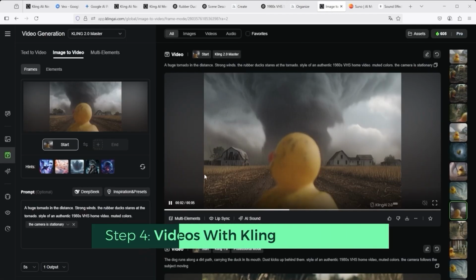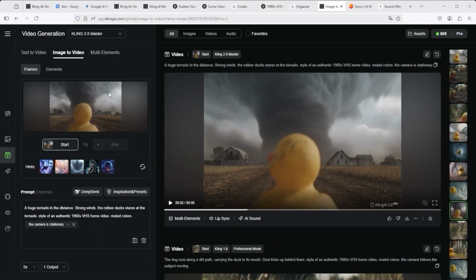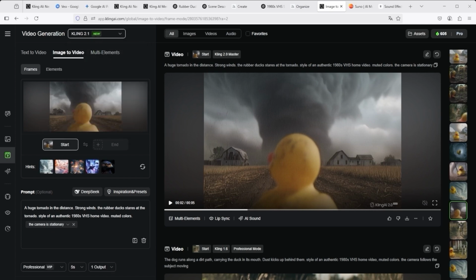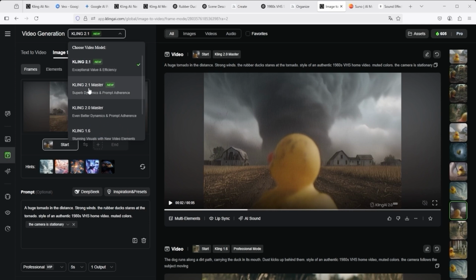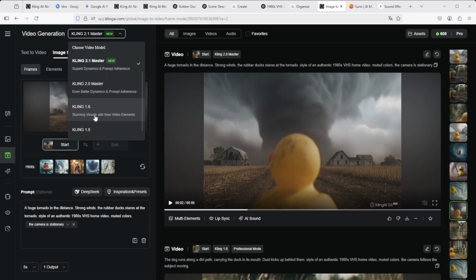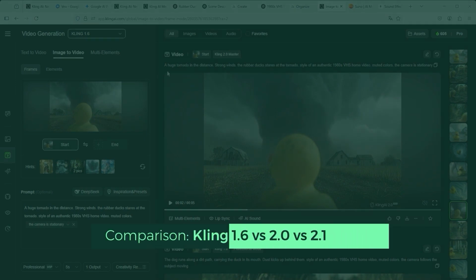1.6, 2.0 Master, and 2.1 Master. Simply upload an image at the top and copy a prompt into the box below. Then use a model of your choice. Kling offers various options for this. The 2.1 standard model costs 35 credits for 5 seconds, while 2.1 Master costs 100 credits. If you want to use an older model, for example 1.6, that's also possible. In that case, you only pay 35 credits for 5 seconds.